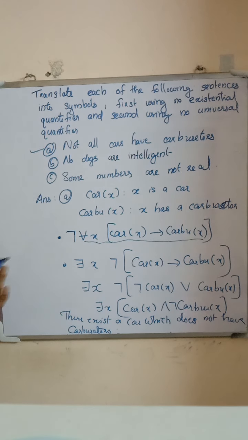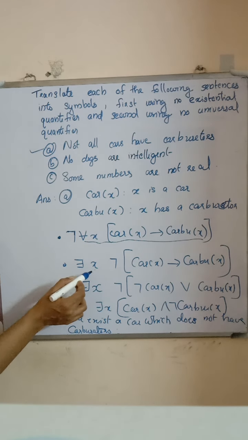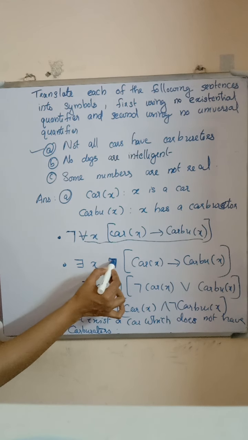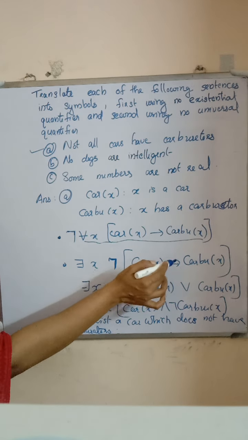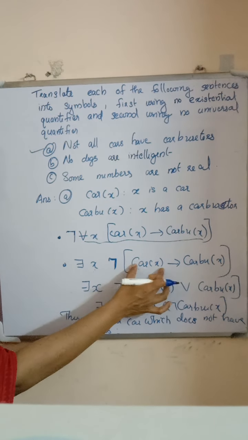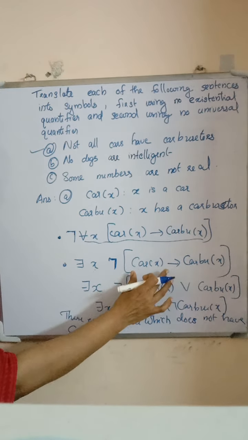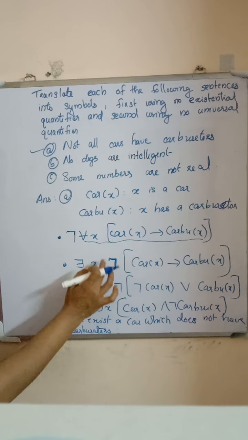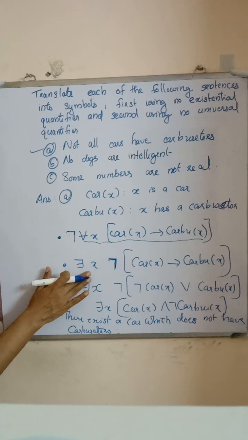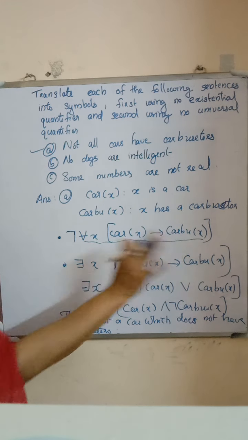Not all cars have carburetors means there exists a car which has no carburetor, represented by negation. This bracket, Car(x) conditional Carburetor(x), says if there is a car, then it has a carburetor. Negation means there exists a car that has no carburetor.